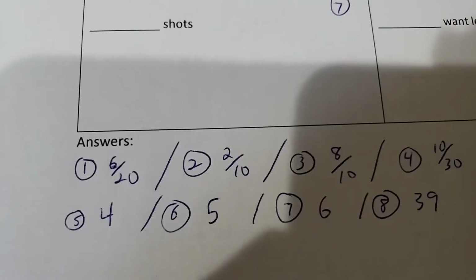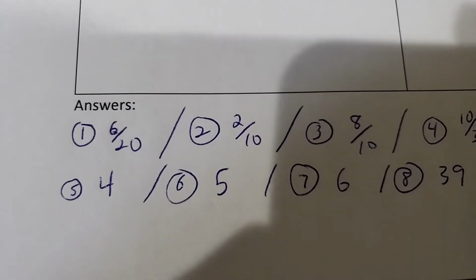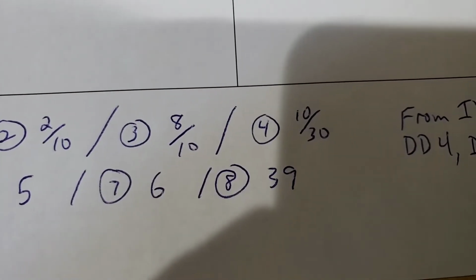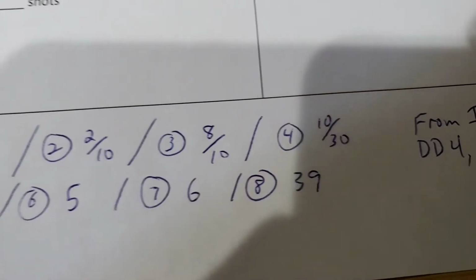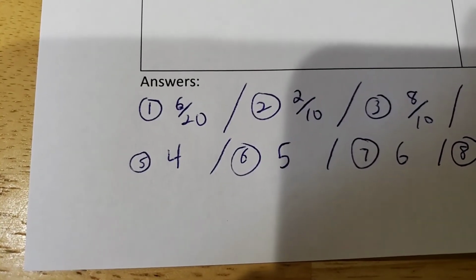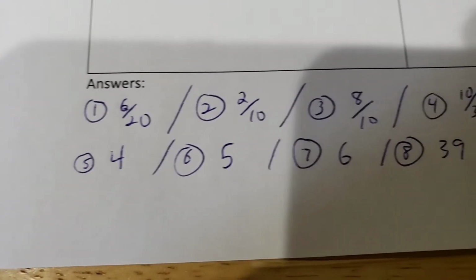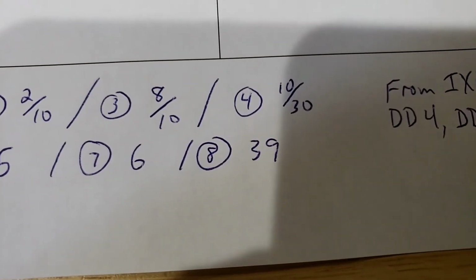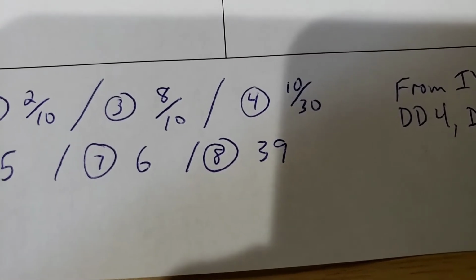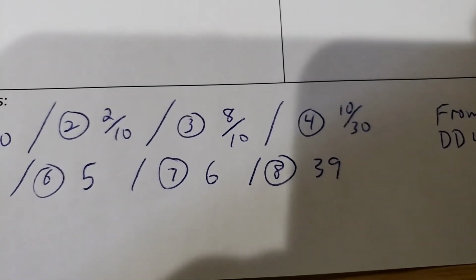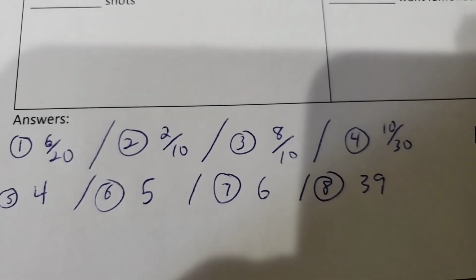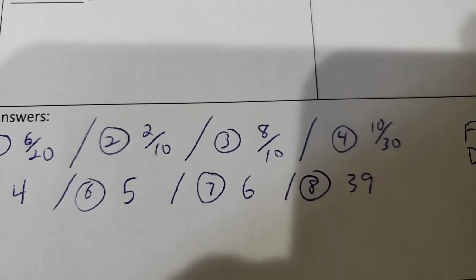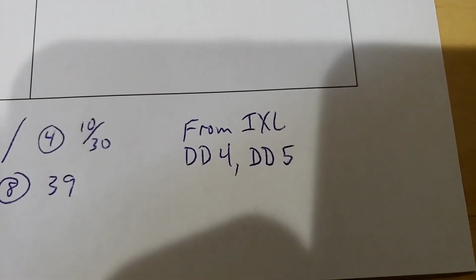And your answers, number 1 would be 6 out of 20, 2, 2 out of 10, 3, 8 out of 10, 4 is 10 out of 30, number 5 is 4, number 6 is 5, number 7 is 6, number 8 is 39. So feel free to double check over any of those if you need to. IXL I don't think was making you put them in lowest terms. That's why I don't see any of these in lowest terms, but you could have put any of those 1 through 4 in the lowest terms if you would have liked to. And these all from IXL, DD4, and DD5.